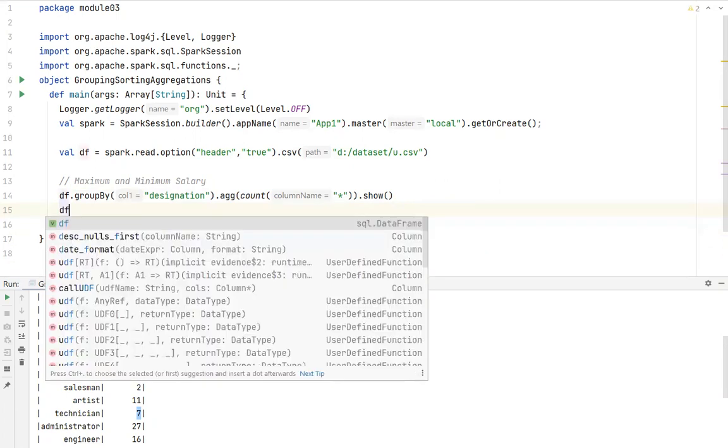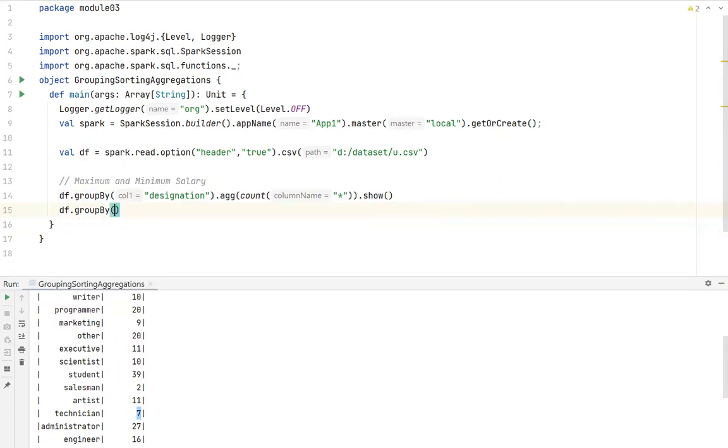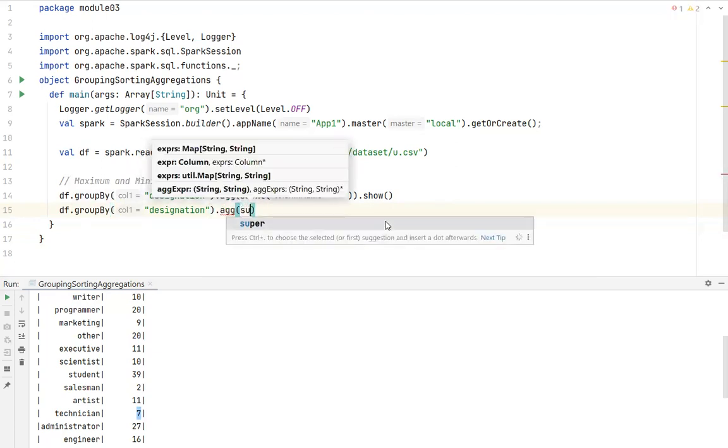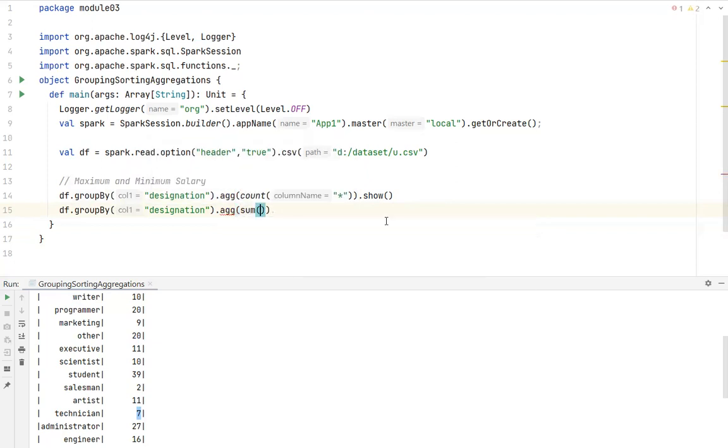For example, what I can do, df dot groupBy, and you can pass the column designation and dot agg. And see, in place of count, you can pass a function called sum. That's all. In place of count, you can pass a function called sum. Now, sum of which column?